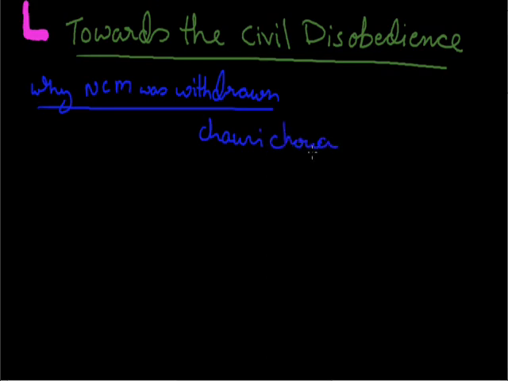in Uttar Pradesh, a few young protesters attacked a kotwali, that is a police station, and burned it. Because of that, 21 policemen were killed. It was a violent activity, and when Mahatma Gandhi heard this news, he immediately withdrew the movement. Obviously, at that time the movement was at its height.